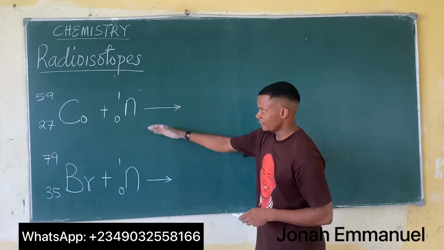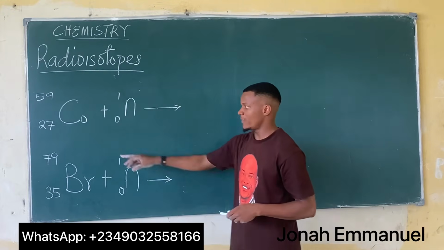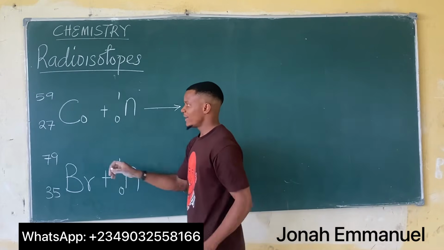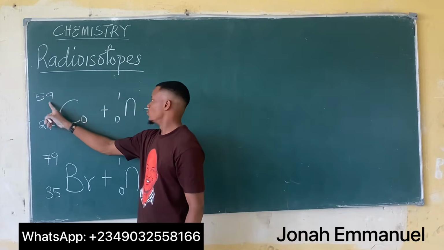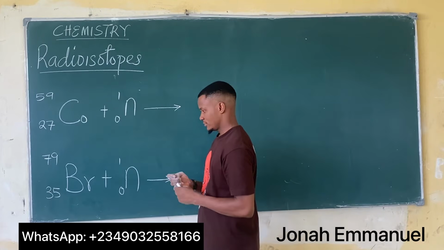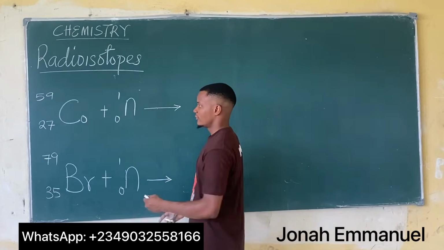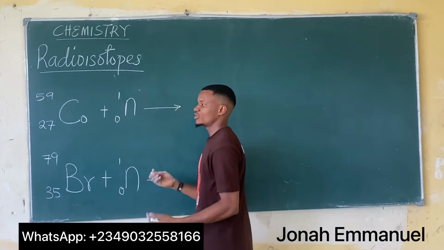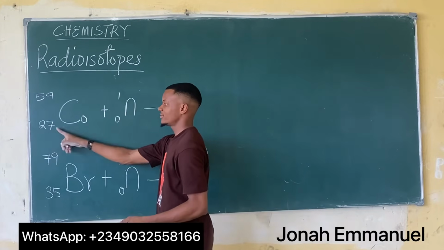Now, for instance, we have these two things. We have cobalt here, we have bromine. Now, if I bombard cobalt 59 with a neutron, if these two are combined, looking at atomic number, it becomes 27 plus 0.